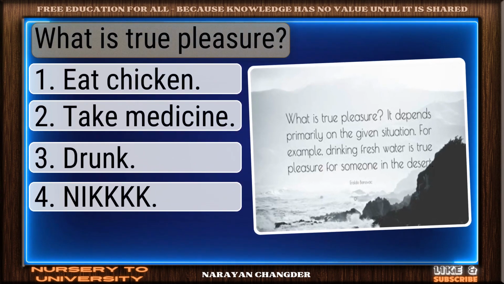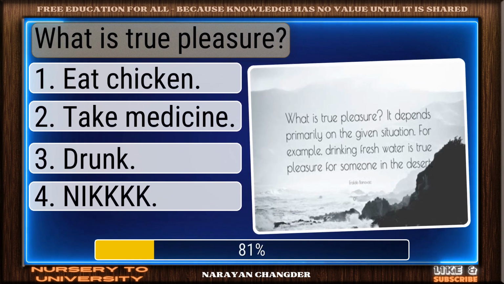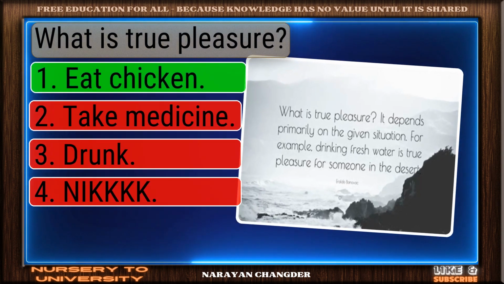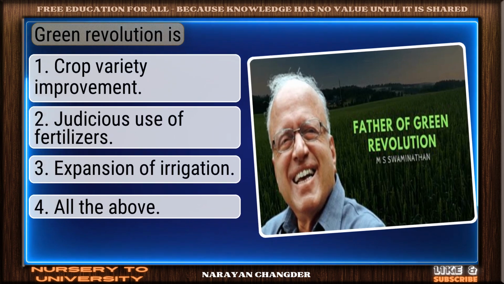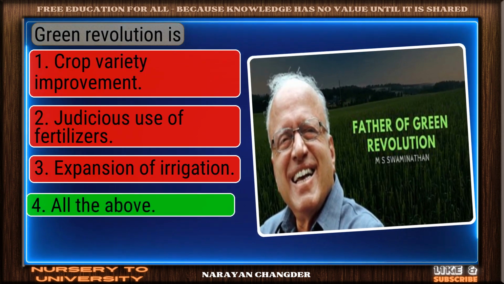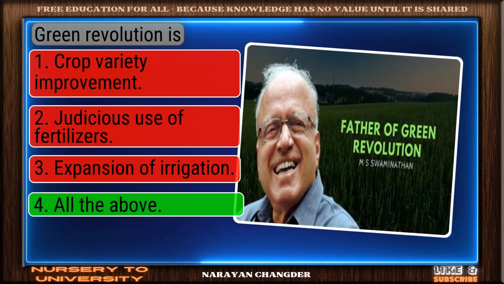What is true pleasure? Sharp thinking. Eat chicken is the right choice. Green revolution is. You got it! Your choice, all the above, is right.